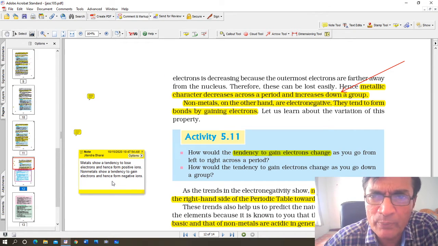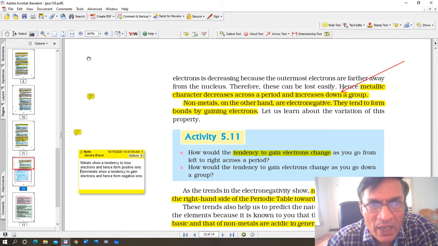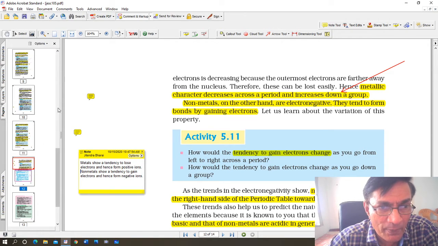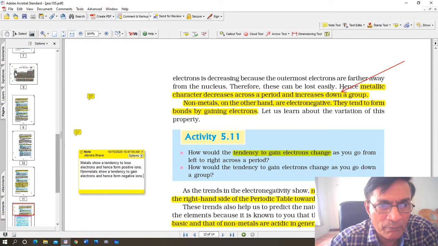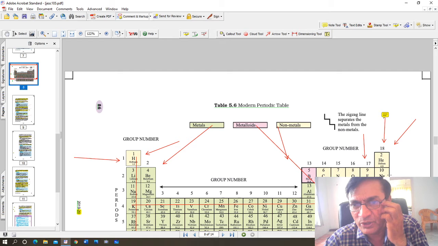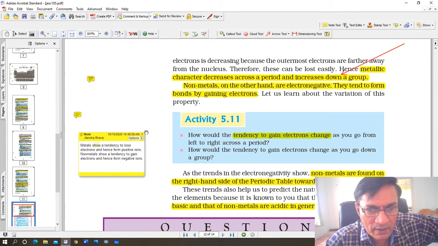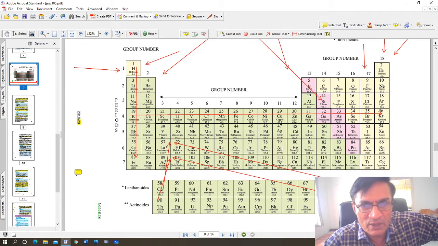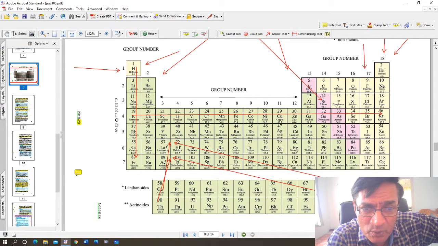Non-metals like chlorine, bromine, fluorine, iodine. Metals like lithium, sodium, potassium actually show more tendency to lose electrons. Let's again have a look at the periodic table. I come back to the periodic table every now and then because it is vitally important. Now, if you look at the first group, lithium, sodium, potassium.